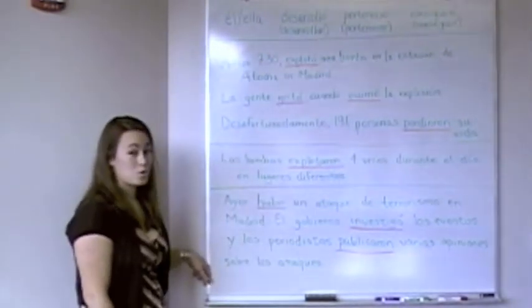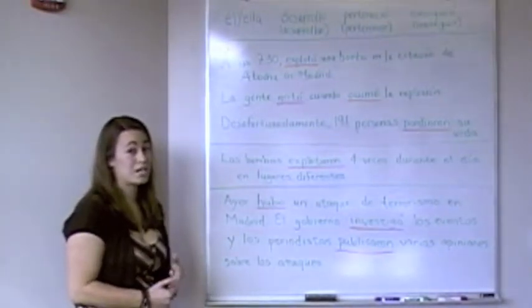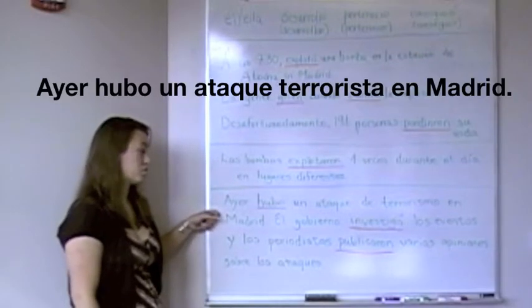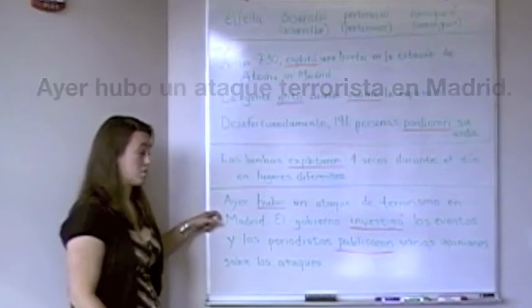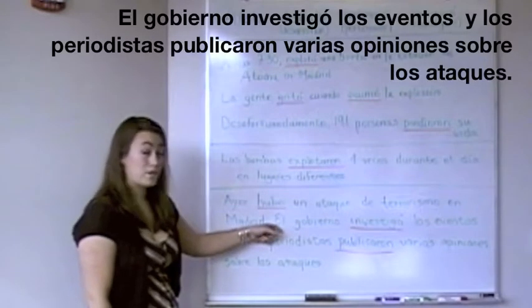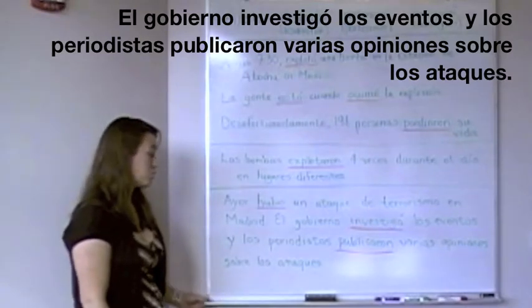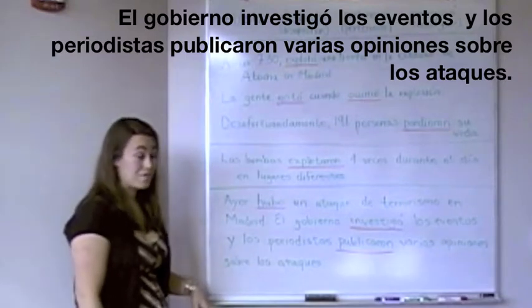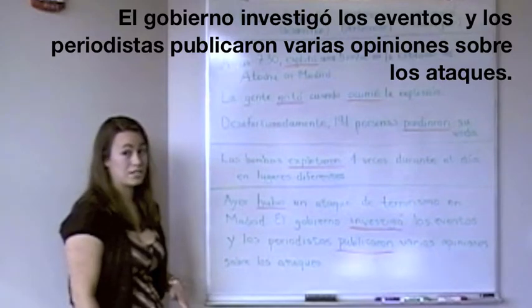The preterite can also be used to pinpoint a specific time in the past and or to narrate a sequence of events. Okay? Ayer hubo un ataque de terrorismo en Madrid. Yesterday, we're pinpointing the specific time, okay, that the event happened. And after that comes a sequence of events. El gobierno investigó los eventos y los periodistas publicaron varias opiniones sobre los ataques. Okay? The government investigated the events, and the journalists published various opinions about the attacks.